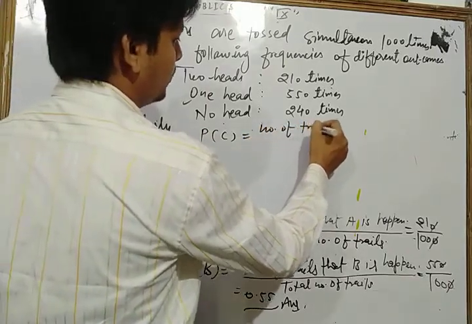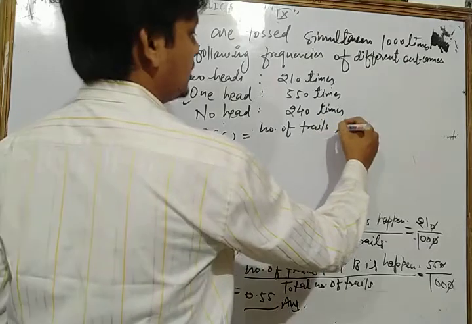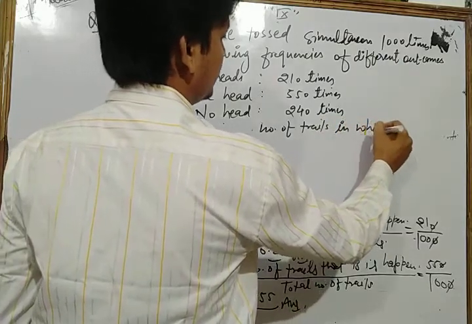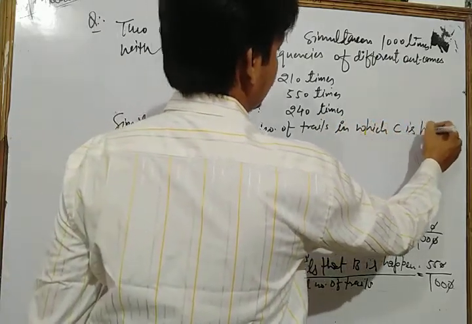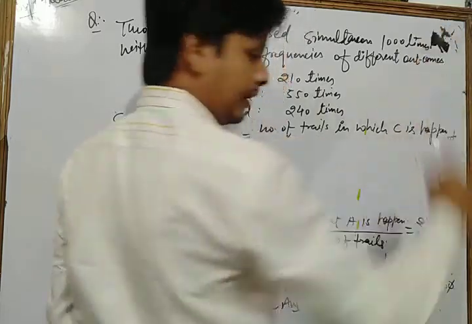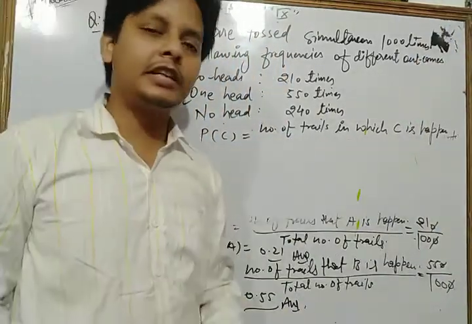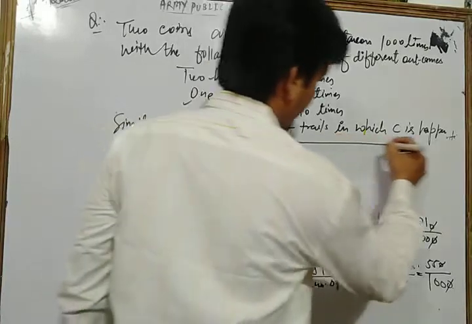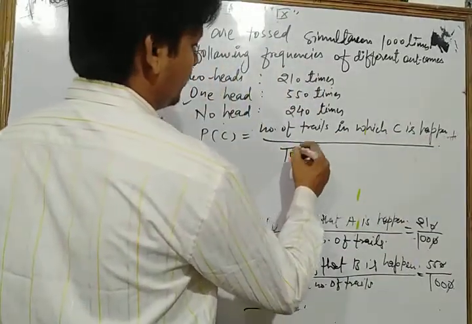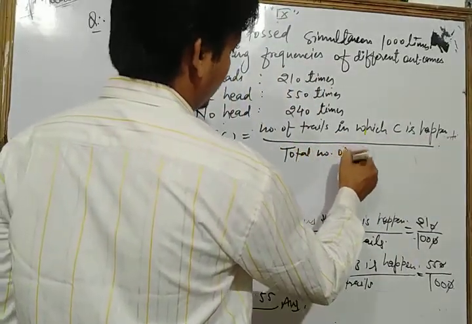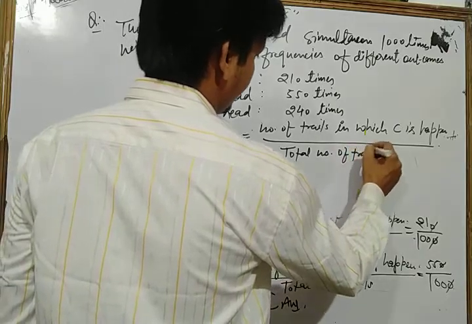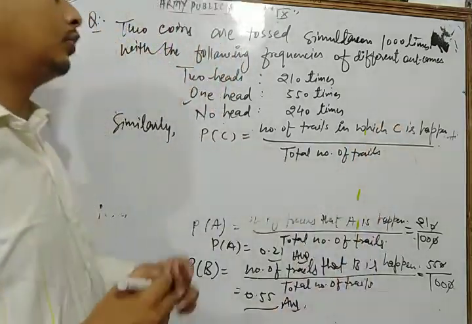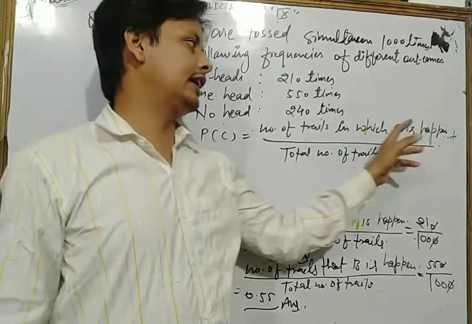Number of trials in which C happens upon total number of trials. Now let's see, dear students, the number of trials in which C happens.